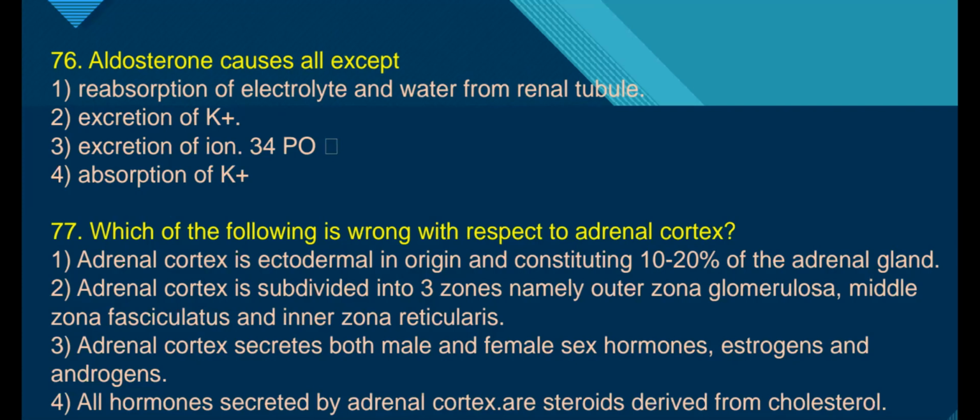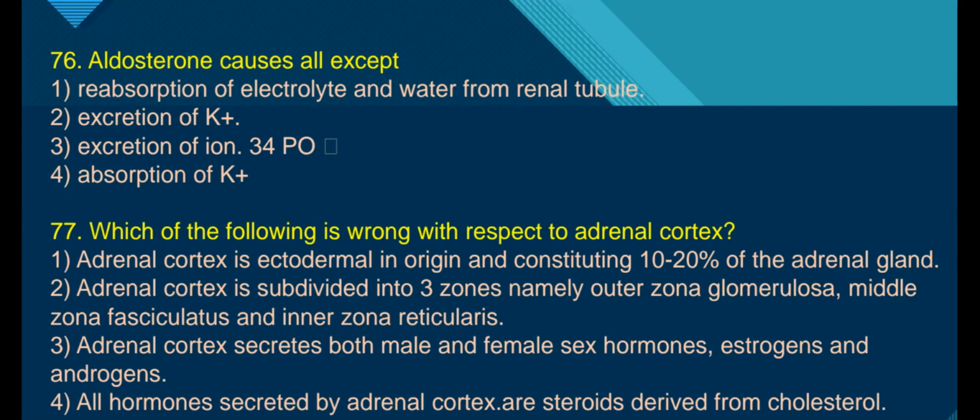Therefore, the adrenal gland has a dual origin, because it is derived from the mesoderm as well as the ectoderm. So the first statement is wrong. Second statement: the adrenal cortex is subdivided into three zones, outer zona glomerulosa, middle zona fasciculata, inner zona reticularis. Right.